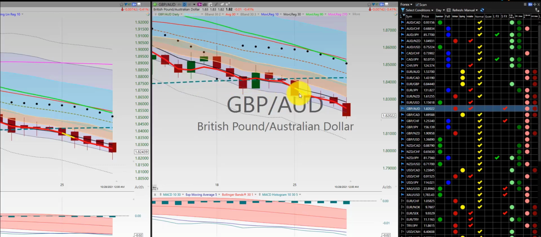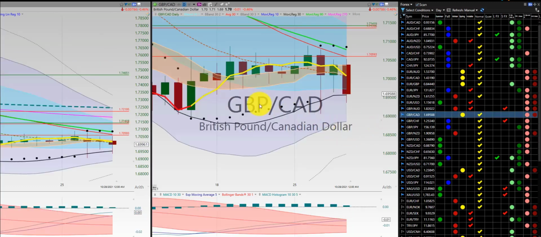So we have an initial trade here for a nice 1, 2, 3. Then another trade, 1, 2 out on Friday. Comes back below the RL10 for another 1, 2 out. British pound, Canadian dollar, same thing, consolidating. We got the RL90 here as a potential target.